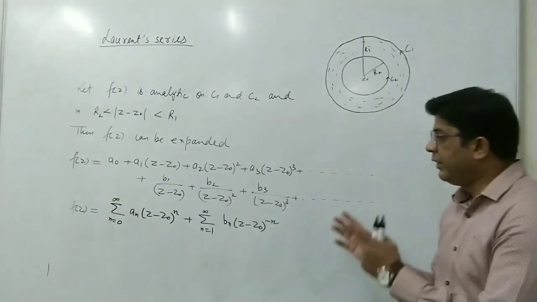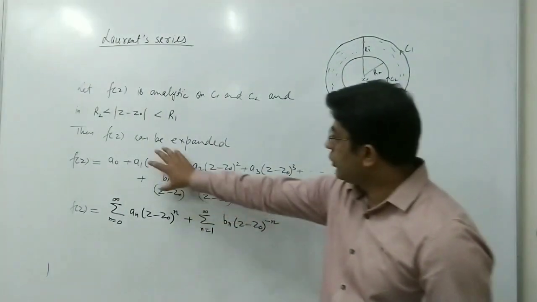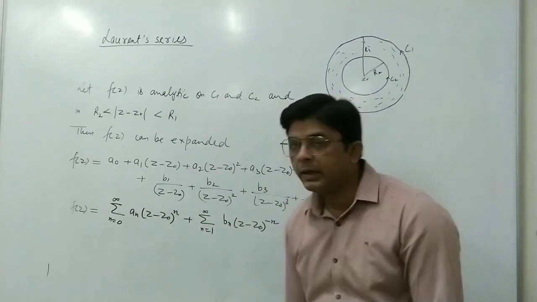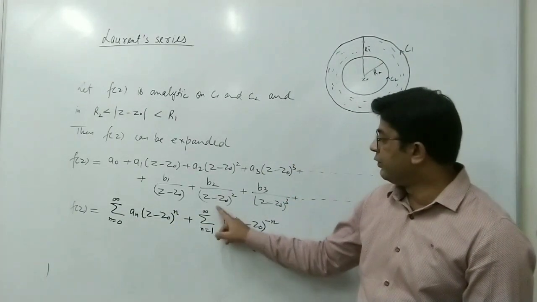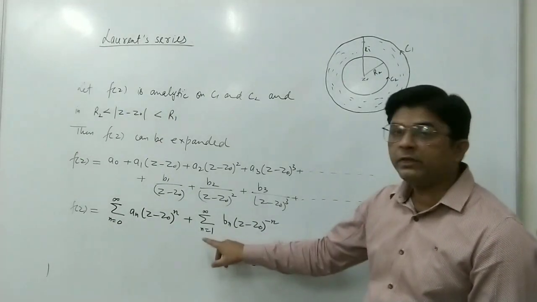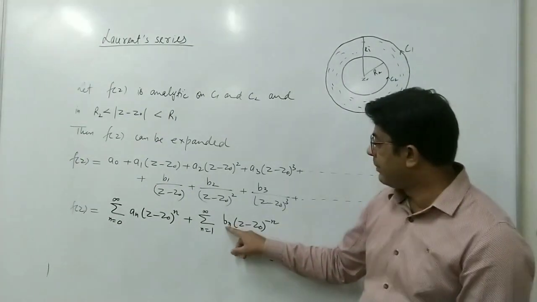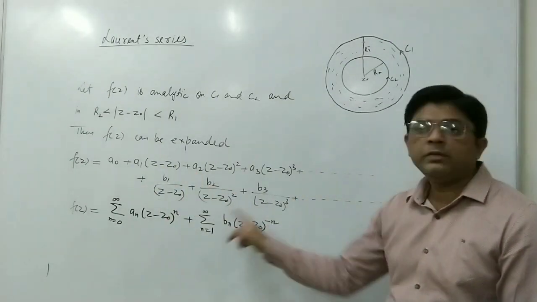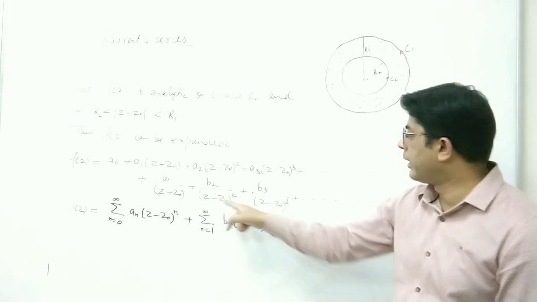Okay? So we can write these two series in short like this: n equal to 0 to infinity an (z minus z0) to the power n plus n equal to 1 to infinity bn (z minus z0) to the power minus n. When we put n equal to 1, this will be b1 (z minus z0) to the power minus 1, that is, we will get this term. And similarly, when we put 2, 3, 4 and so on, you get all the terms.